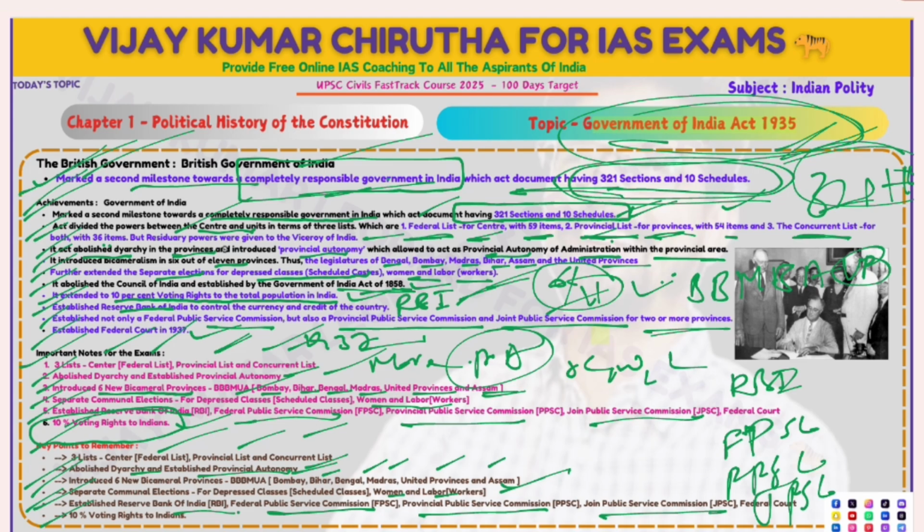You should keep in mind that every point is important under this Act, which marked the next milestone towards complete responsible government in India, and has 321 sections and 10 schedules. So this is the Government of India Act 1935, this is the document.